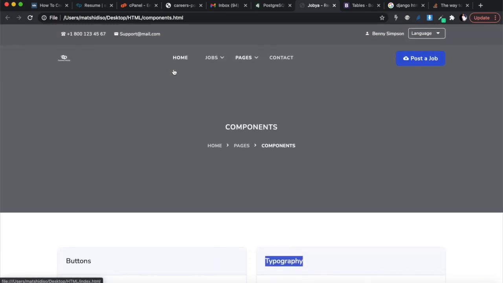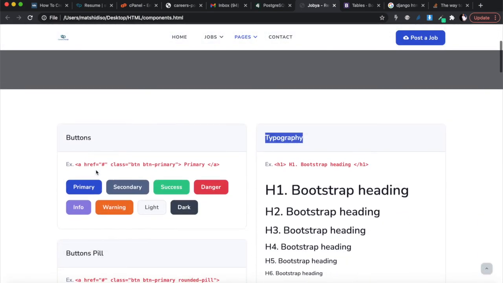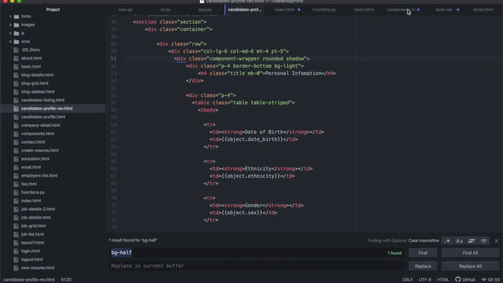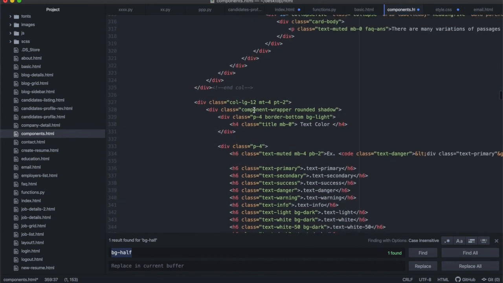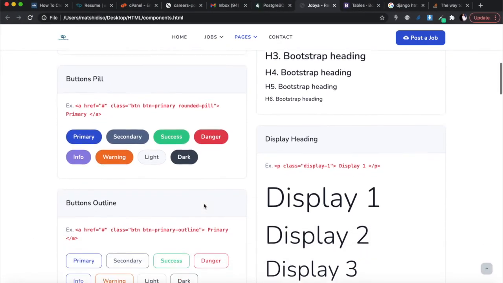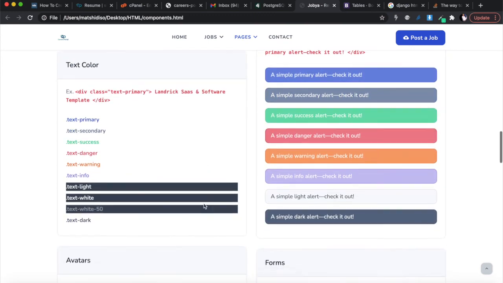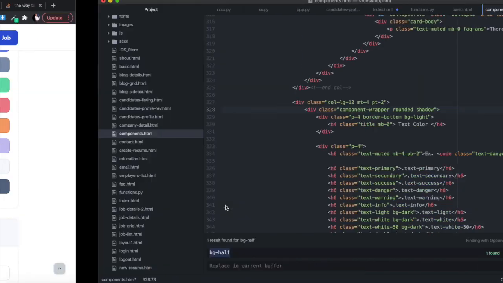Now, what I did is that I used this to call this card. It looks like a card of sorts. So I went to this components.html file, which is this one over there. Components.html is the same one over there. And I just looked for that card, and that's the card over there. It's a component wrapper around it. Then there's one with a shadow, and one without the shadow. So let me see the one with the shadow. It's the one which has the text over there. It has a little bit of a shadow there, but it doesn't really matter.